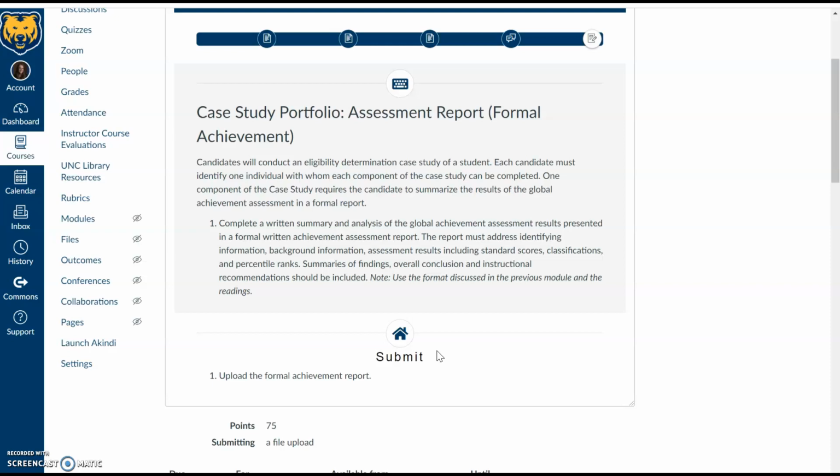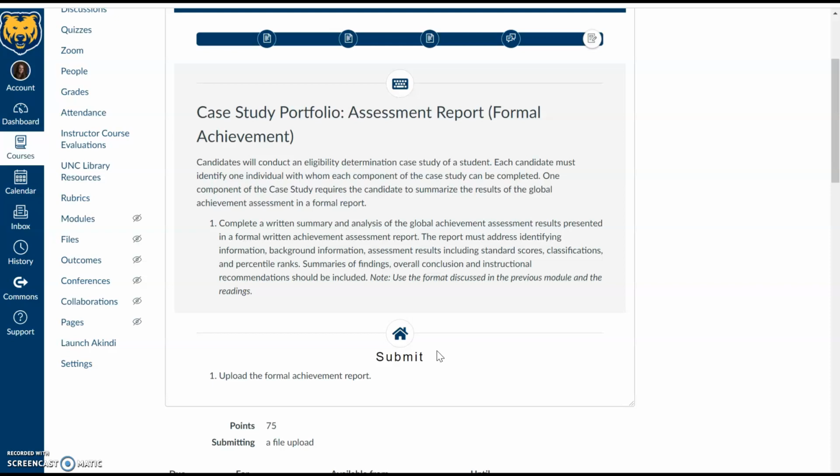This will be a written report addressing identifying information. So obviously you're keeping this anonymous for your case study student. You can go ahead and include false information here just to show that you know what would be necessary for the report. And this would be obviously age, grade level, so that if another person were reading the report, they would know the main idea: who is this student, how old, what are we looking at for age and grade level here.